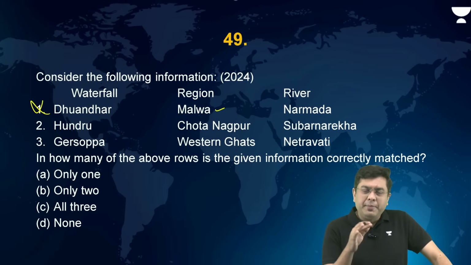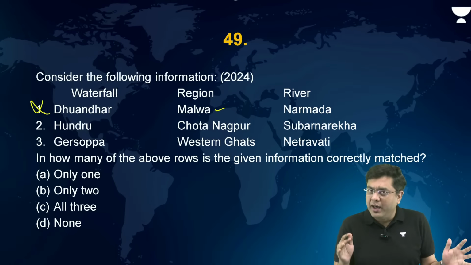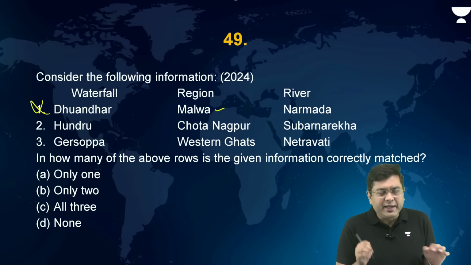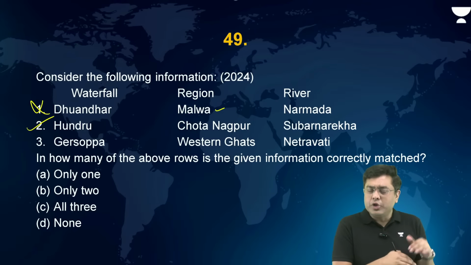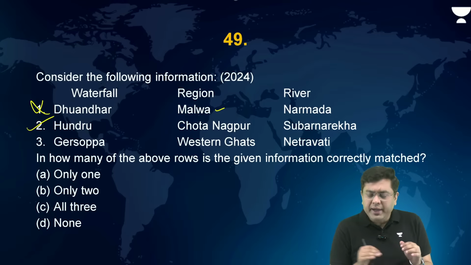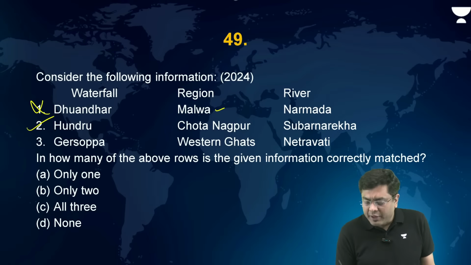Hundru Falls are in the region of the Ranchi Plateau of Chota Nagpur Plateau at large, and that is basically on river Subarnarekha. This is correctly matched. Garsoppa Falls, found the longest, or in fact, the highest waterfall in India? Is it found across river Netravati? No, it is found across river Sharavati.